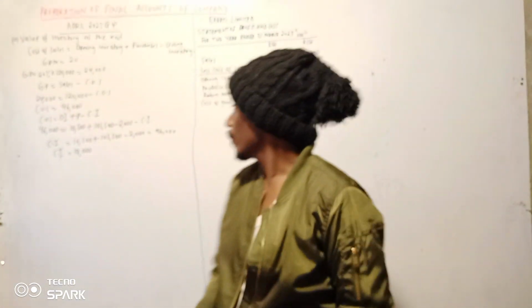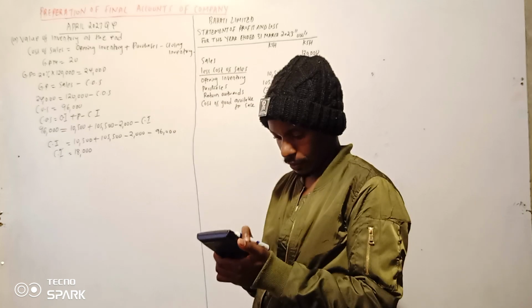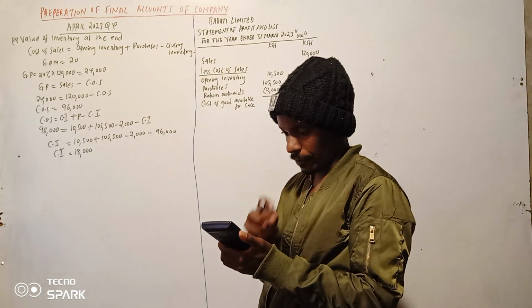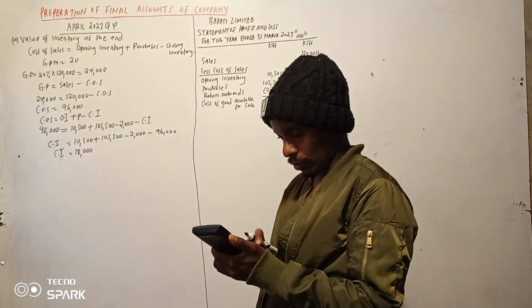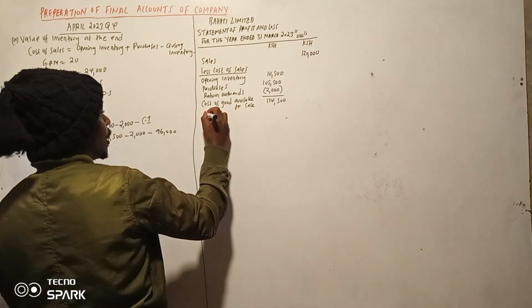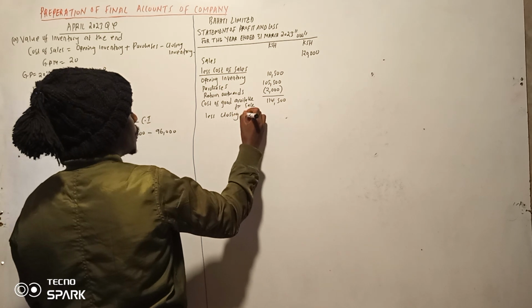So we use our calculator in that case. So the 10,500 plus 105,500 minus 2,000. This one is 114,500. Now we can less closing stock, our inventory.